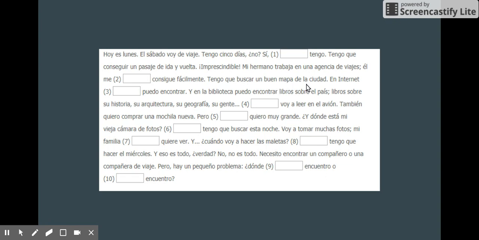Tengo que buscar un buen mapa de la ciudad. En internet, blank, puedo encontrar. I have to find a good map of the city. On the internet, I can find it. So the it refers to un buen mapa de la ciudad, a good map of the city. So if you look at this sentence, what do I have to find? I have to find a good map of the city. So un buen mapa is singular and masculine, so the direct object pronoun would be lo. En internet lo puedo encontrar.